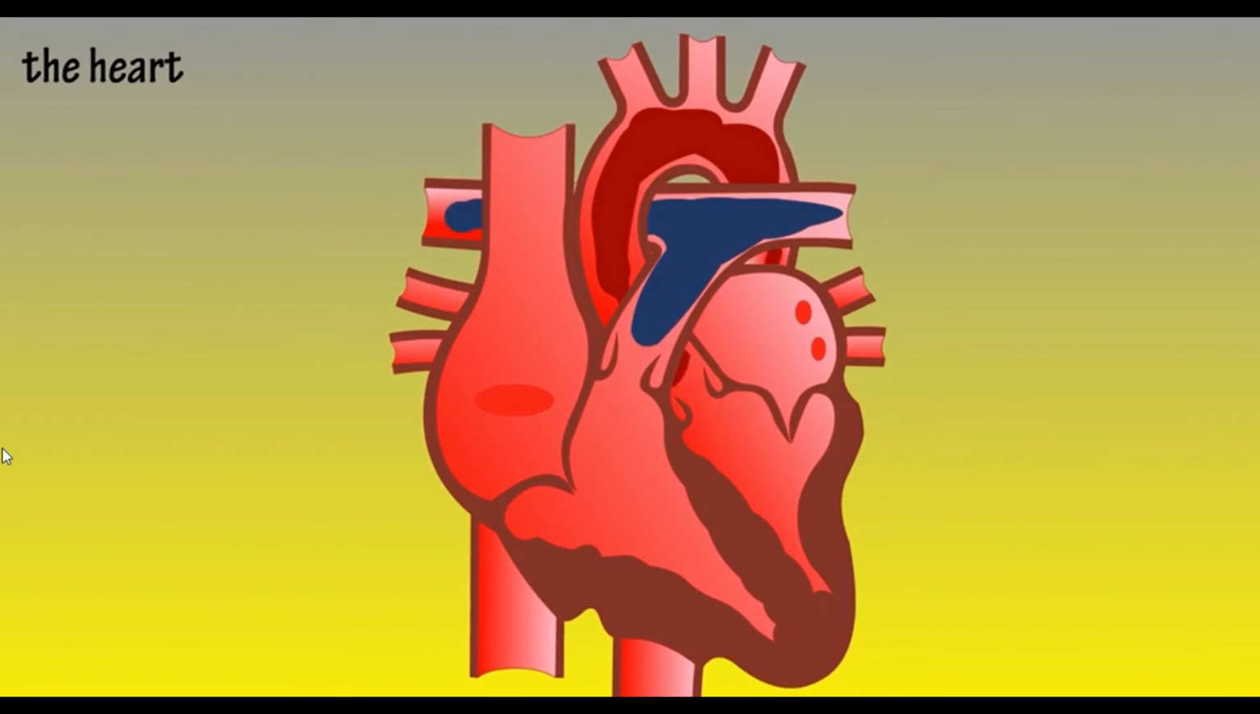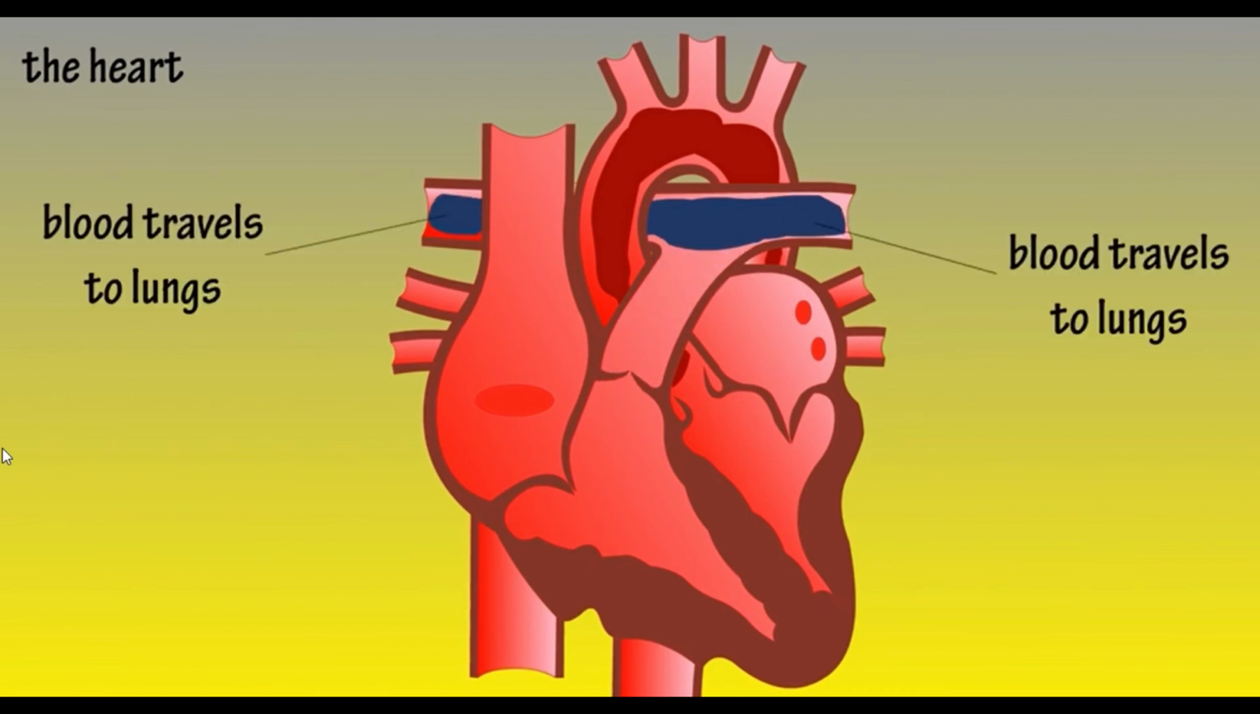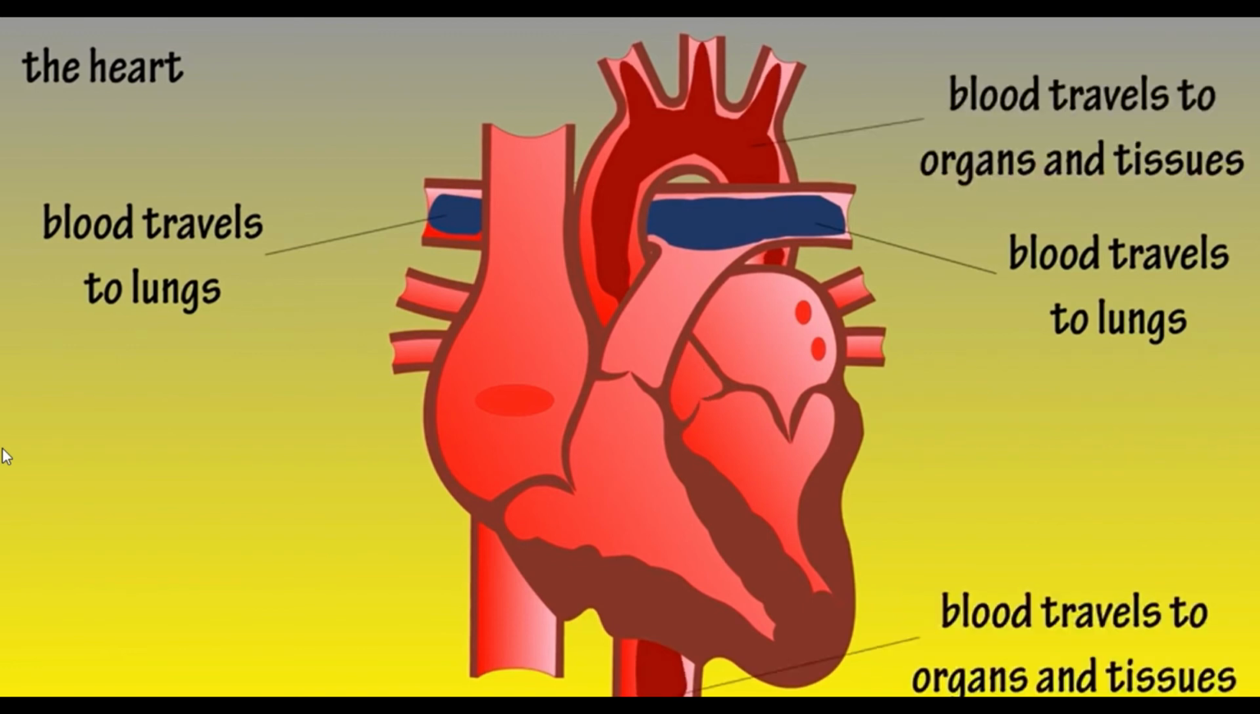The blood from chamber 2 flows through valve B into the pulmonary artery and eventually to the lungs, and the blood from chamber 4 flows through valve C into the aorta, which sends the blood to organs and tissues.